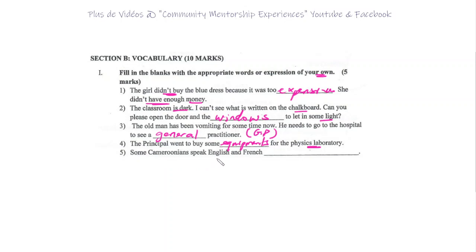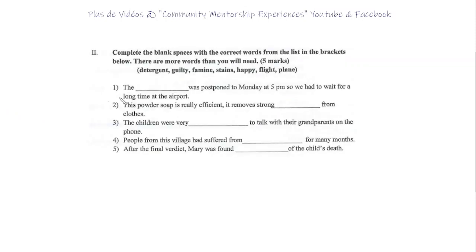5, some Cameroonians speak English and French. Of course, when you speak a language, you speak it fluently. Okay, fluently. Right, that's it. Let's move on to the next section. 2, complete the blank spaces with the correct words from the list in the brackets. There are more words than you will need. Okay? So, number 1, the was postponed to Monday 5 p.m.